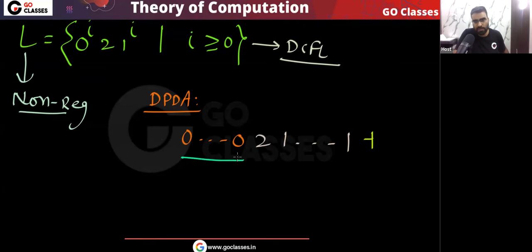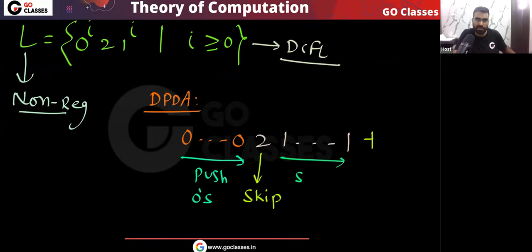So you can see what your DPDA will do. When the zeros are coming, we will push all the zeros. For every zero we will push one zero. When the 2 comes, we will skip it, and after that we will start popping. For every one we will pop a zero.